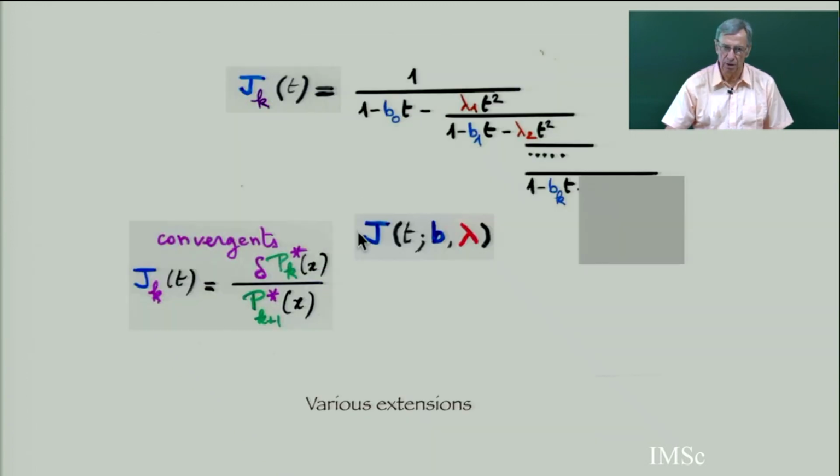And then, if you stop the continued fraction, we have done the interpretation of the convergent with a bijective proof. This rational fraction has the denominator as the reciprocal of the orthogonal polynomial, and the numerator is a reciprocal too, but shifted by delta, which means you shift all the valuations: b_k becomes b_{k+1}, and λ_k becomes λ_{k+1}.